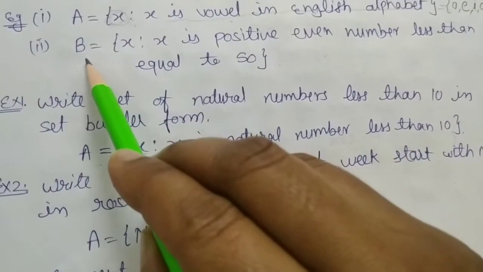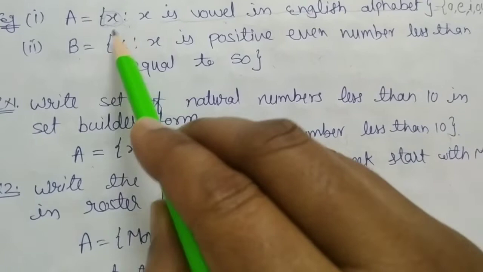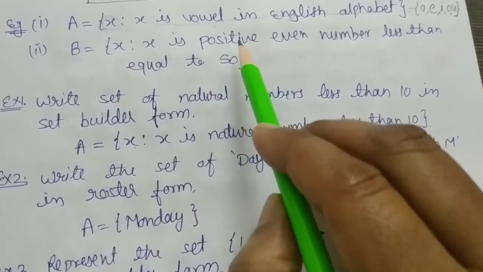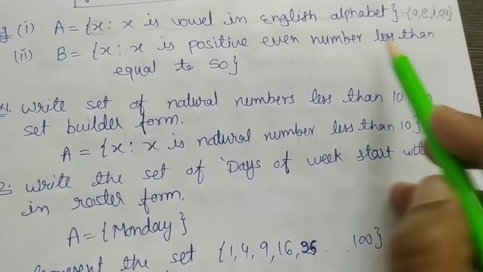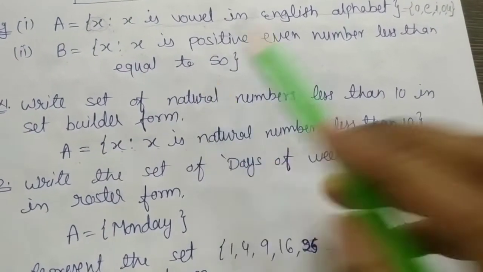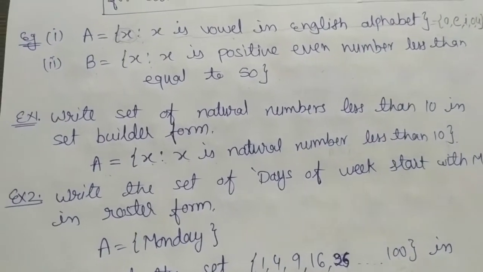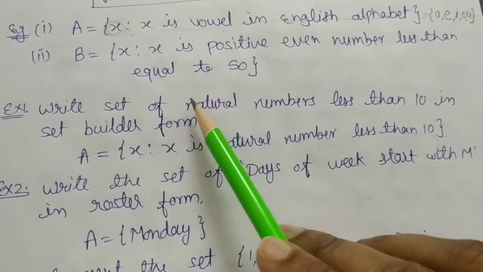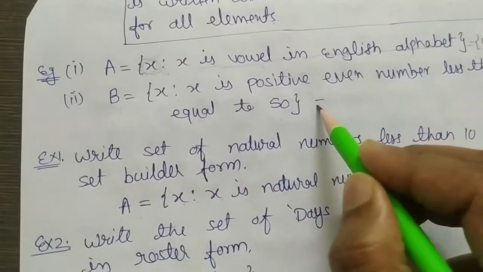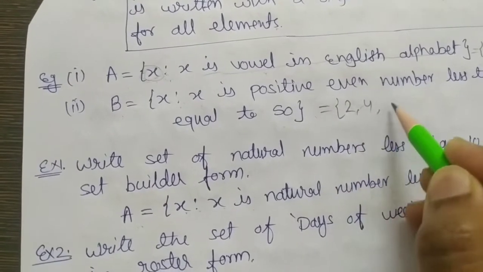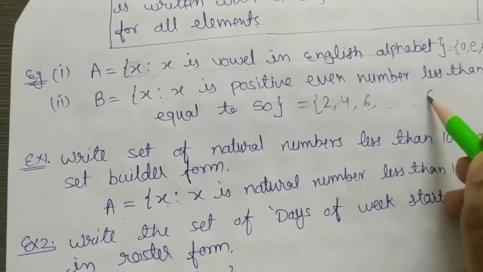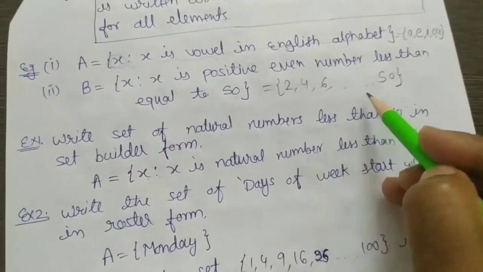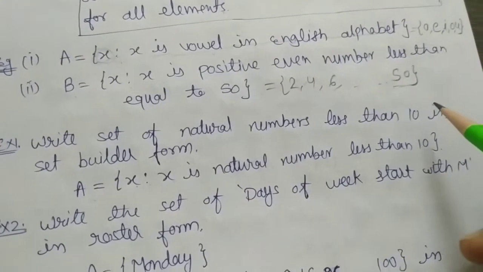Example second, B is a set where element X such that X is a positive even number less than or equal to 50. It means B is a set where we have positive even numbers which are less than or equal to 50. We can also write like this, 2, 4, 6 up to 50, because we have less than and equal to, that's why we also consider 50.